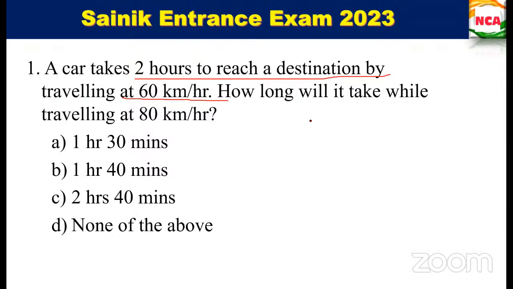From point A it wants to go to point B, right? So at point B how much time is it taking? Only 2 hours it is reaching. This is 60 km per hour. So it is traveling at 60 km per hour. In 2 hours how many kilometers has it covered?